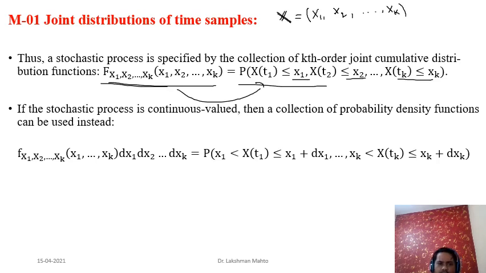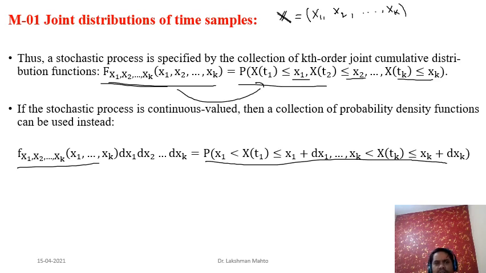For better visualization, you calculate the probability in a very infinitesimal width along each dimension, like dx1 along the x1 dimension, dx2 along the x2 dimension. So density is probability per unit area.